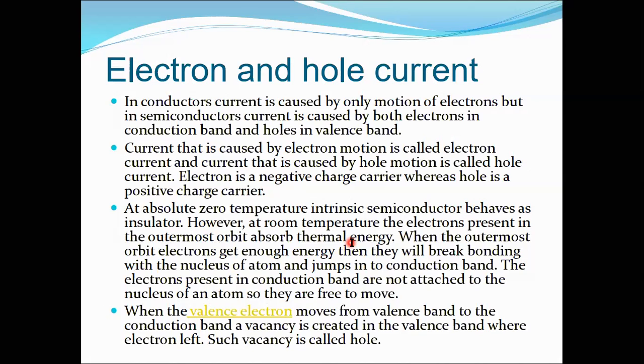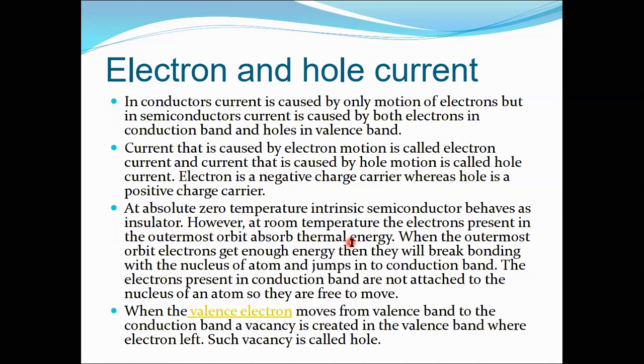So there is one electron in the conduction band and another hole in the valence band because of thermal energy. At room temperature, these free electrons and free holes will be responsible for the conduction of electricity.